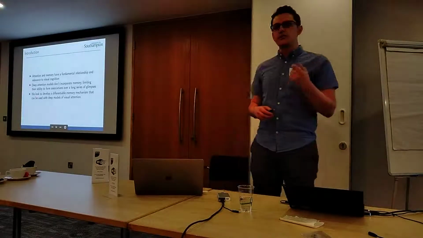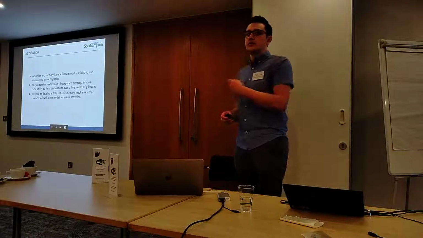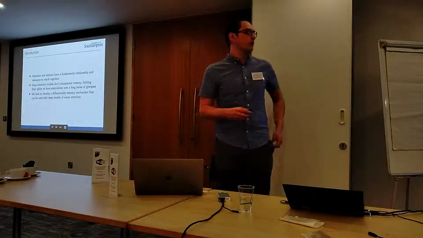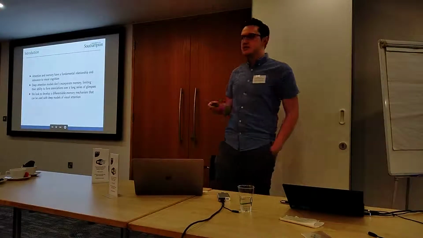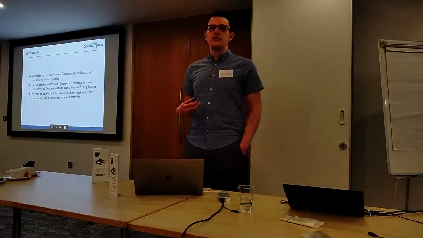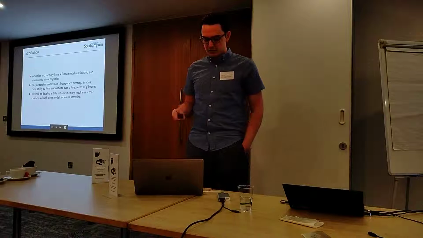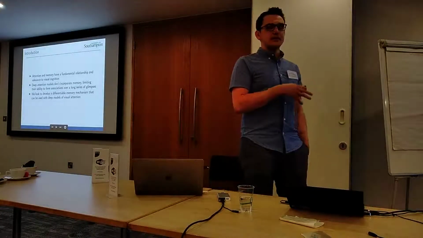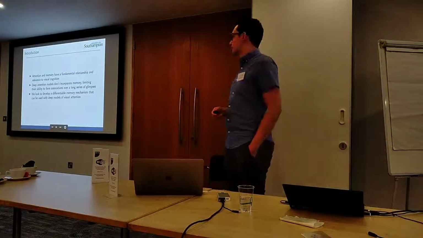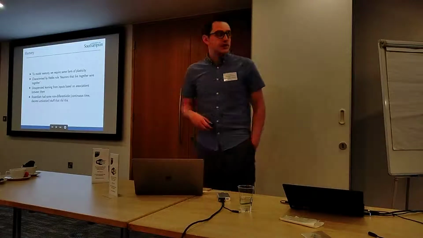Well, there's a class of models that try to do visual attention. They let the model address an image by looking at a sequence of parts of that image and break it down. But what they tend not to do is really model memory in any kind of meaningful way. And we're going to have a look at that, and we're going to try and come up with a memory mechanism that we can use and apply this to these models of visual attention and see what happens. Okay, so how do we do memory?